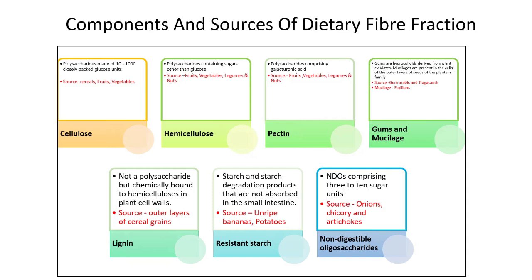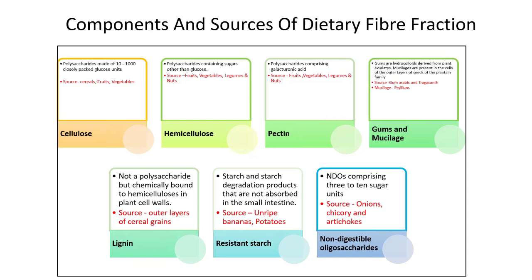Now coming to hemicellulose. Hemicelluloses are polysaccharides containing sugars other than glucose. They are associated with cellulose in cell walls and present in both water-soluble and insoluble forms. Hemicellulose is found in fruits, vegetables, legumes, and nuts. The main dietary sources are cereal grains.